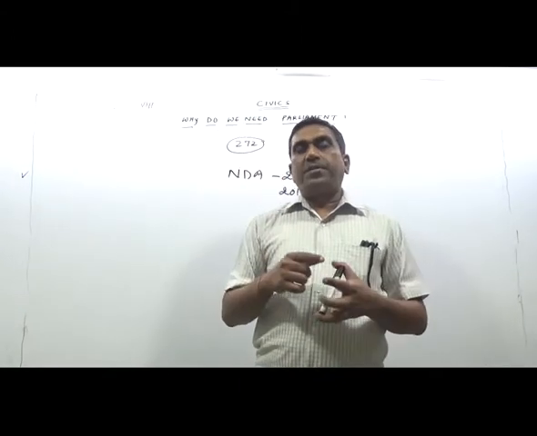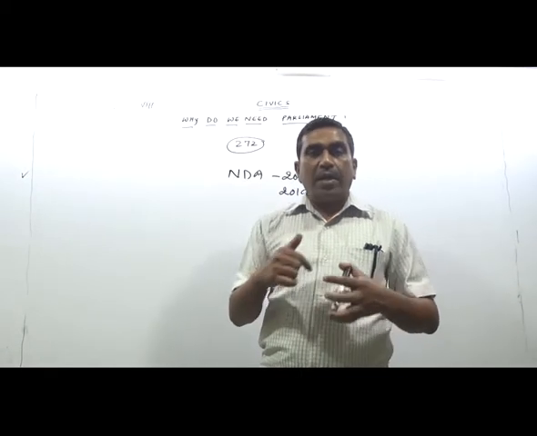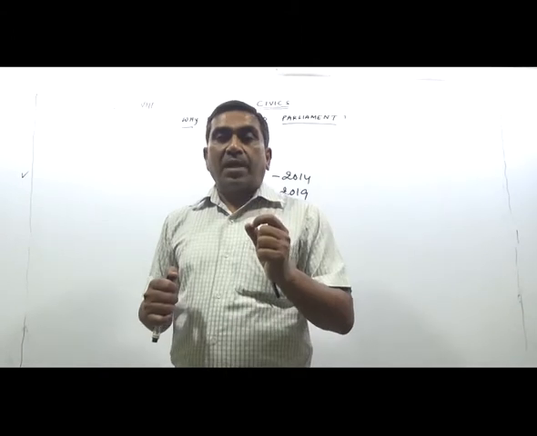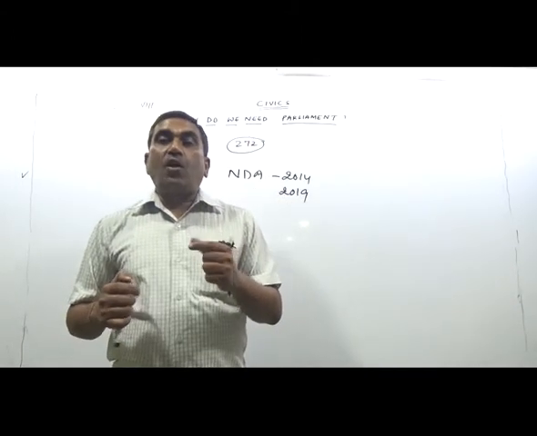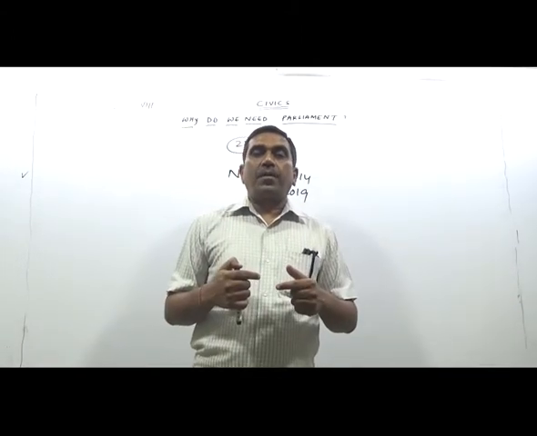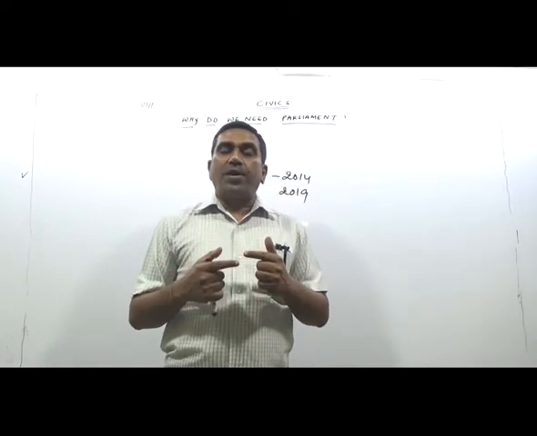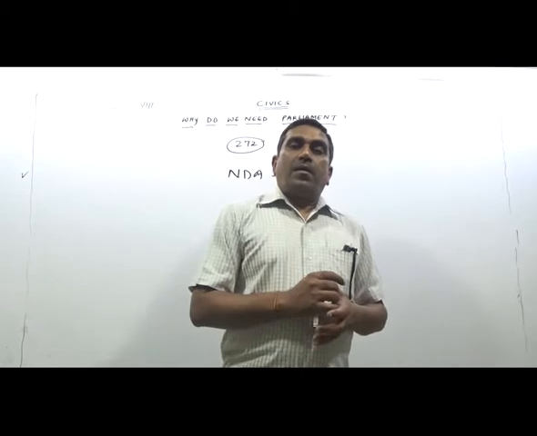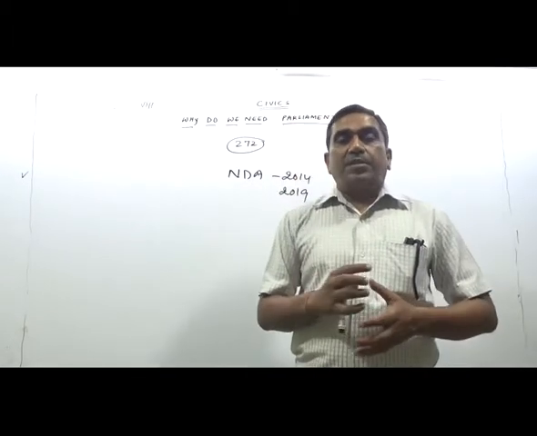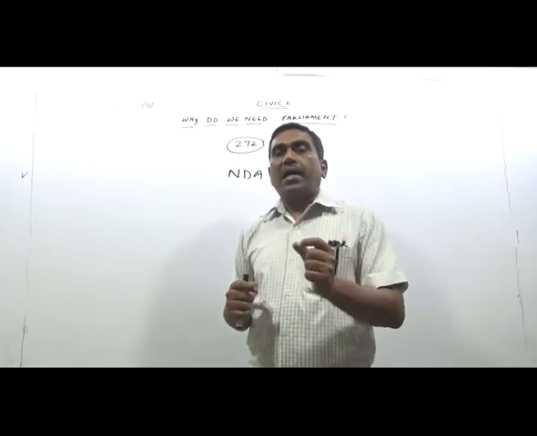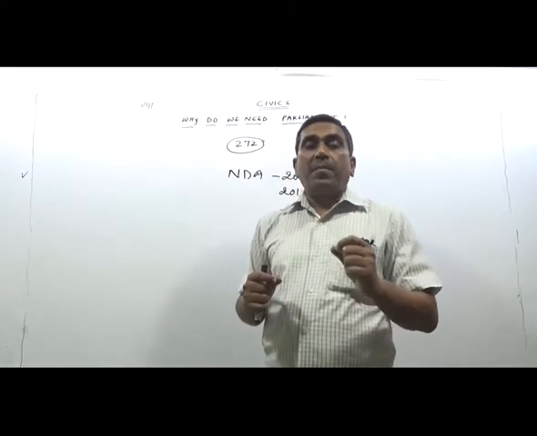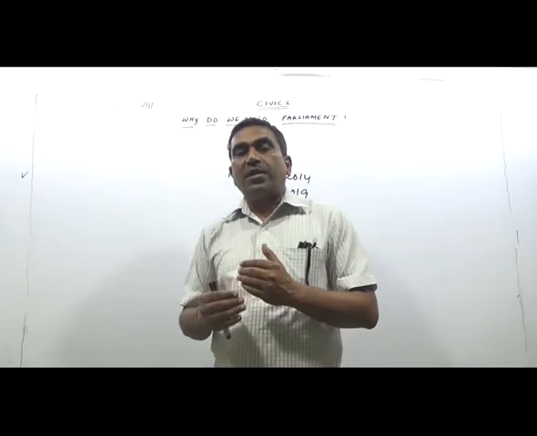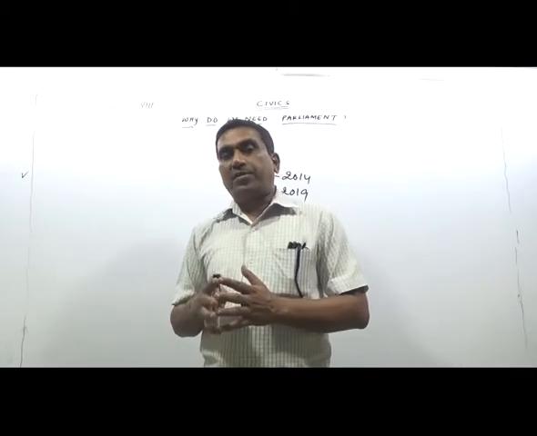NDA got the majority. And when NDA got the majority, they elected Narendra Modi as the leader of the NDA. So Narendra Modi was appointed as the Prime Minister by our President. Whoever's names have been suggested by the Prime Minister for the different posts, the different ministries, have been conveyed.